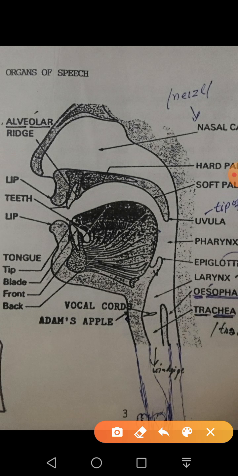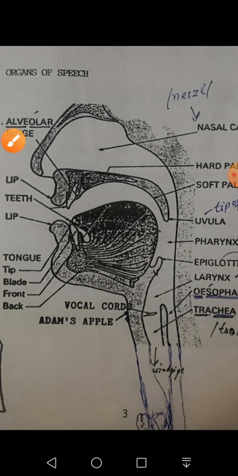The tongue also has five parts. Here is the tip of the tongue, then the blade of the tongue, the front of the tongue, and the back of the tongue. And particularly this is known as the root of the tongue. So five parts: tip, blade, front, back, and root of the tongue. This front of the tongue is just underneath the hard roof of the mouth, which is known as the hard palate. And behind the hard palate we have the velum or soft palate.